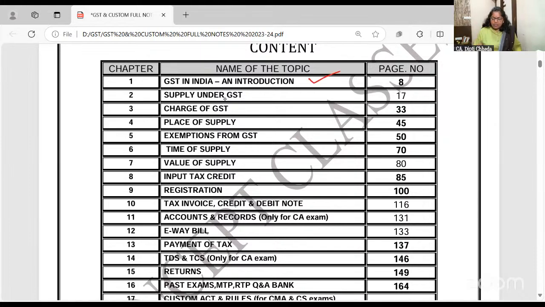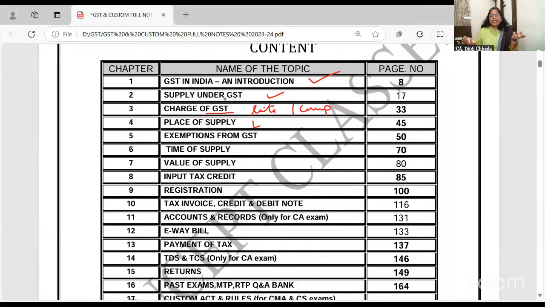See, we are in introduction. Of course, I will revise this. One part of this, though, I have skipped. उसमें बाकी पूरे chapters के नाम है. Now we know what is supply, goods or services. So a little detail we will cover: charge, what rate we will charge. Can we charge less rate for composition?